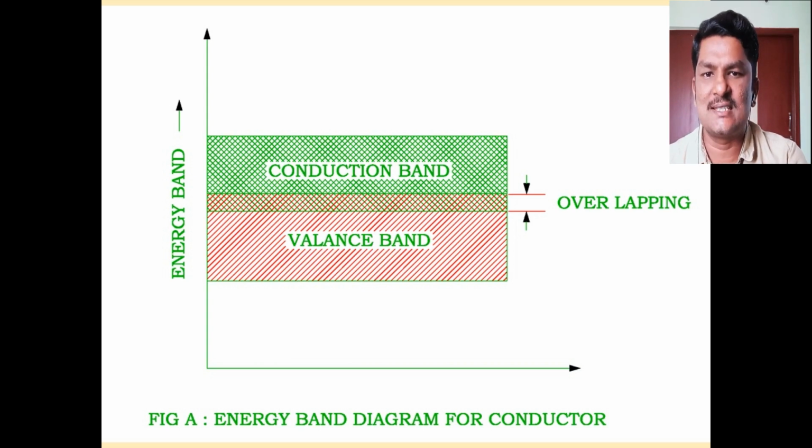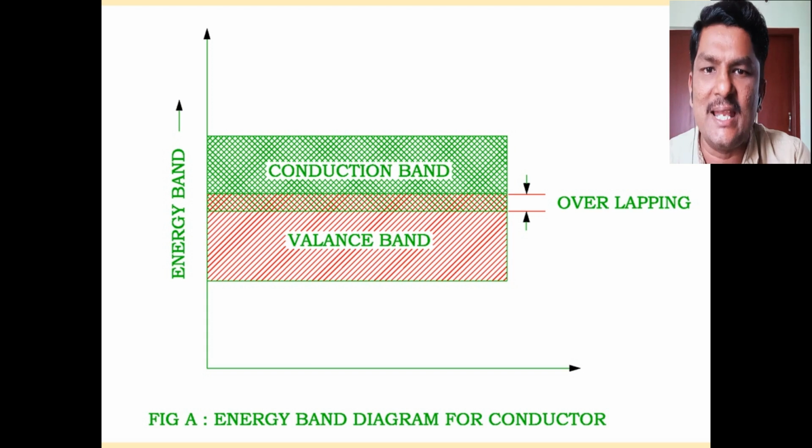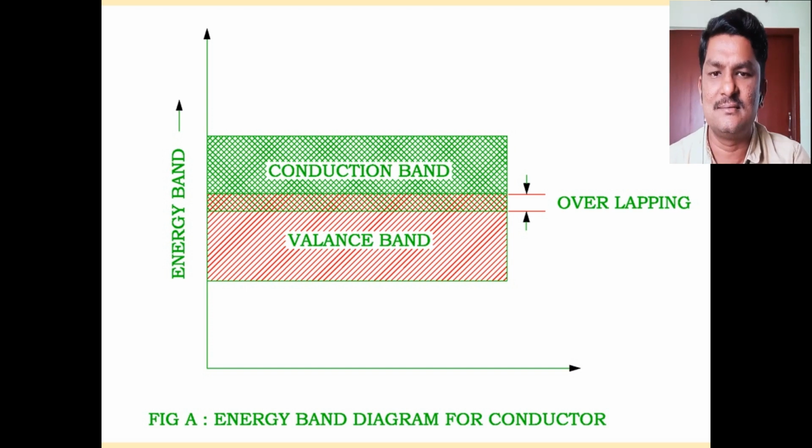First we discuss the concept of conductors. The substances which allow electric current easily through them are called conductors. The best examples are metals. All the metals are conductors.